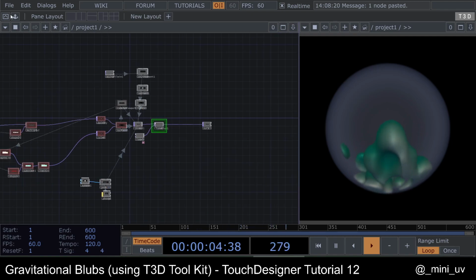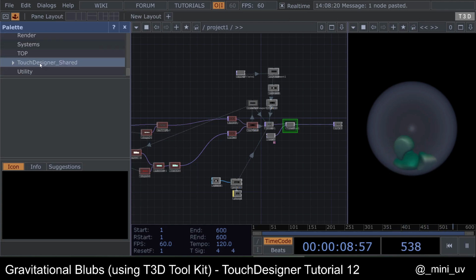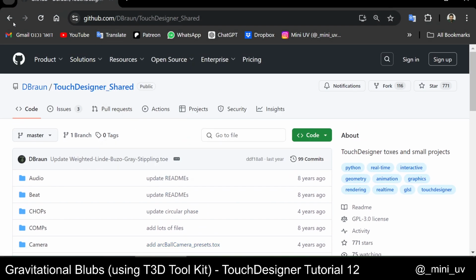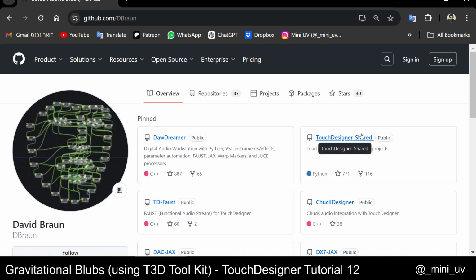And I used a bloom filter from David Brown's shared folder. You can go to his GitHub. If you search David Brown TouchDesigner on GitHub, he shared a TouchDesigner folder with a lot of components.